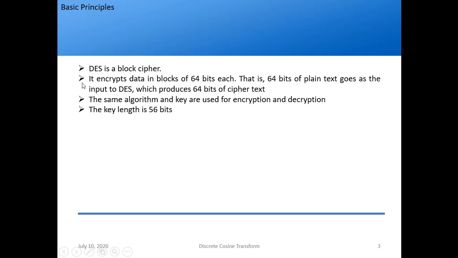As I said, it encrypts data in blocks of 64 bits each, and 64 bits of plain text go as the input to DES, which produces 64 bits of ciphertext. The same algorithm and key are used for encryption and decryption. The key is different from the input data, right? So what is the key length? It is 56 bits.